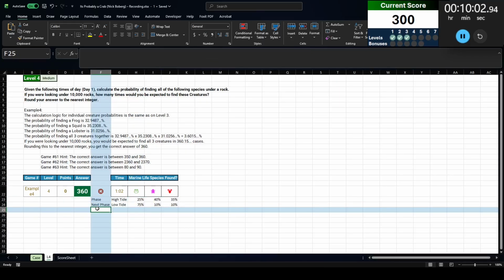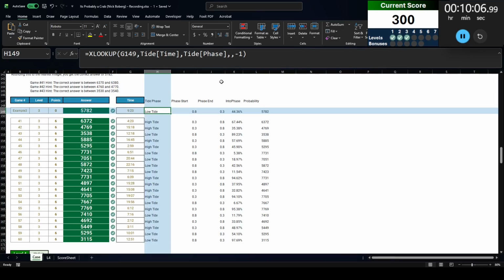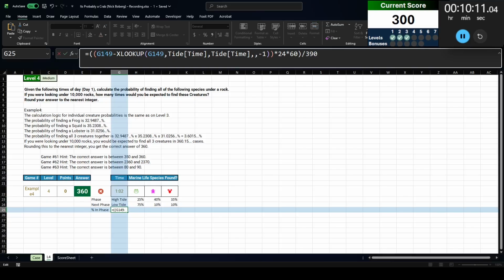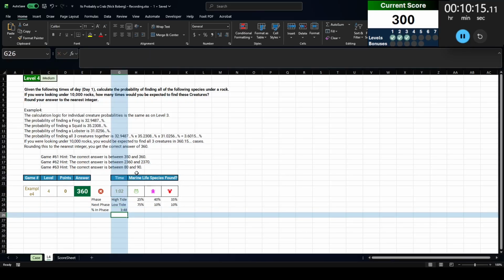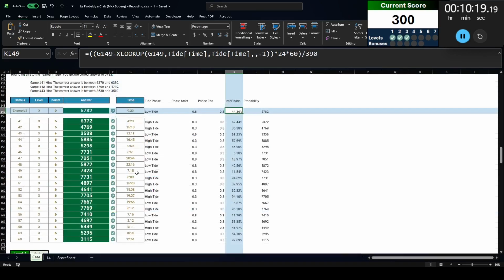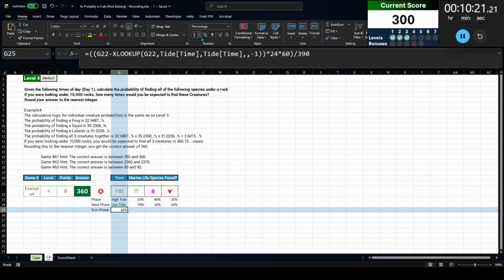Now let's do percent in phase, and that's going to be the same formula here. So let's go ahead and move that into there. That's a time in phase. Should be a percent in phase. Oh, right. Let me turn that into percent. So I get 15.9%, and I don't have a way to check.